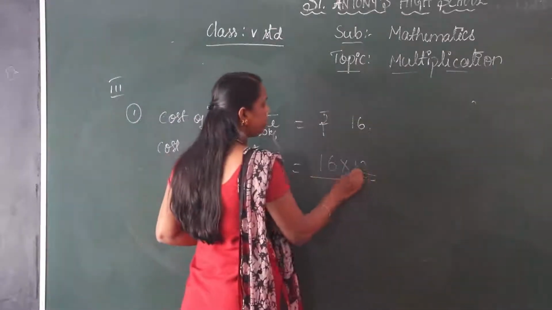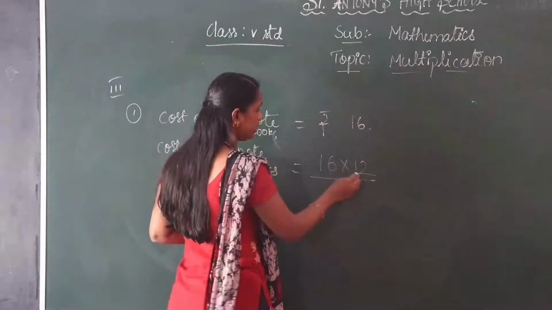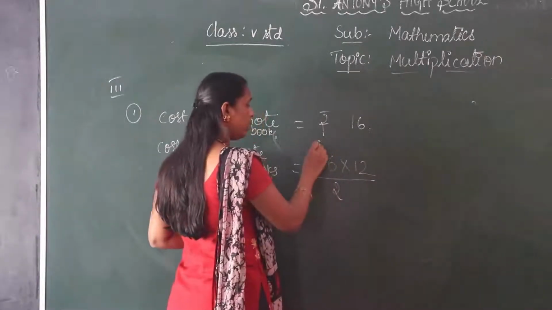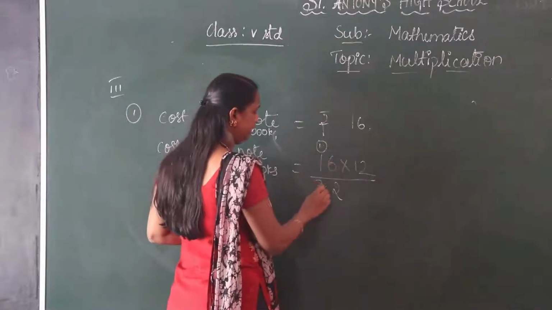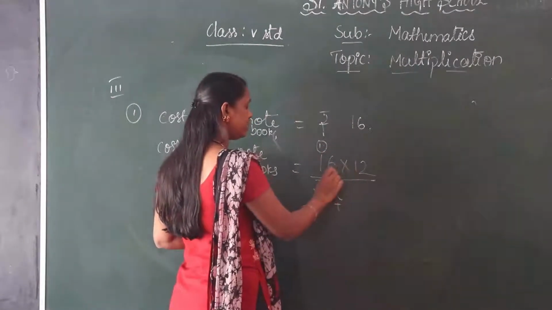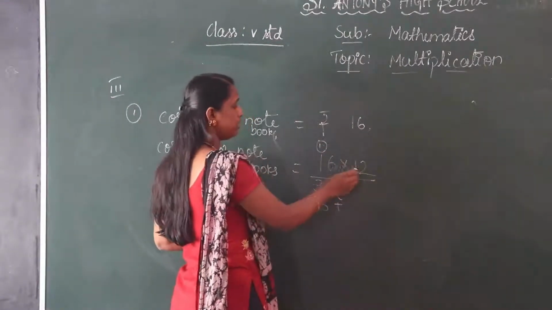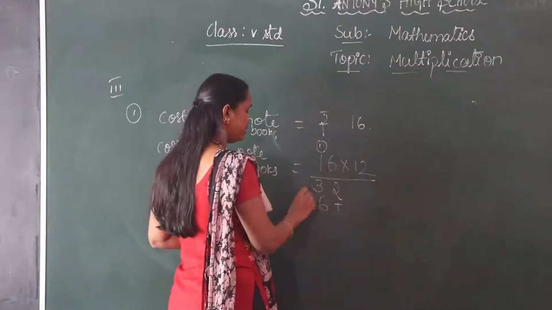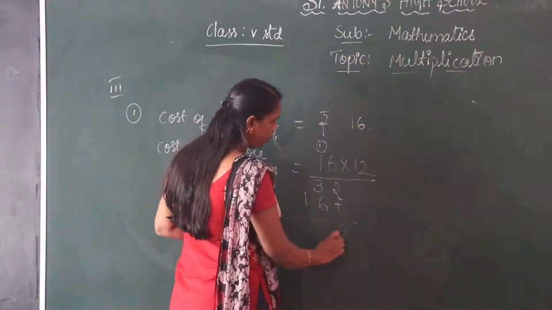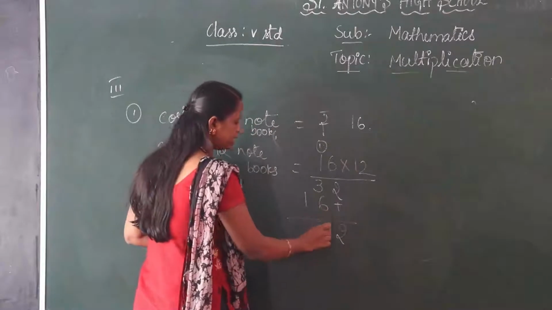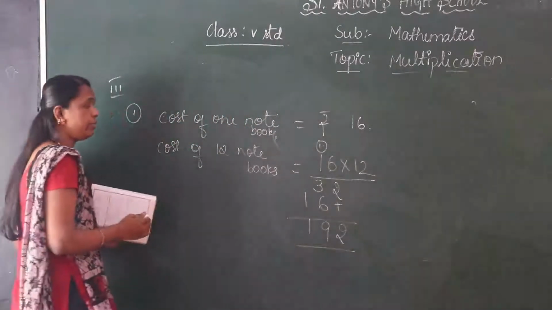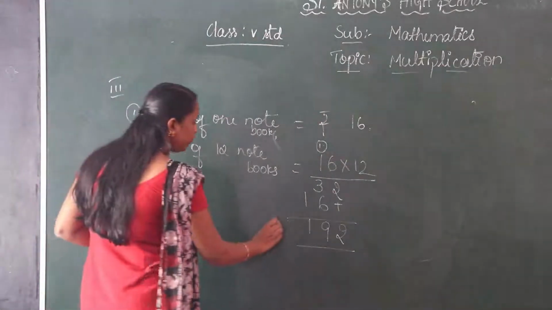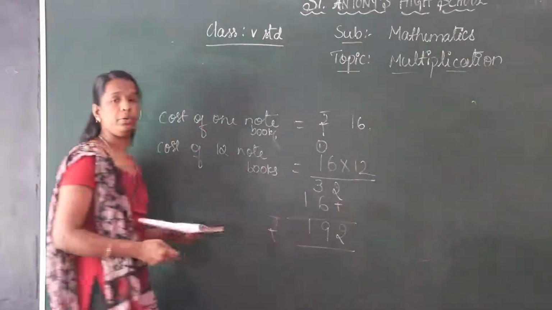Okay. 2 6s are how much? 2 6s are 12. 2 1 carry. 2 1s are 2. 2 plus 1, 3. Leave one place. 6 1s are 6. 1 1s are 1. 6 plus 3, 9. 1. The cost of 12 notebooks is rupees 192.